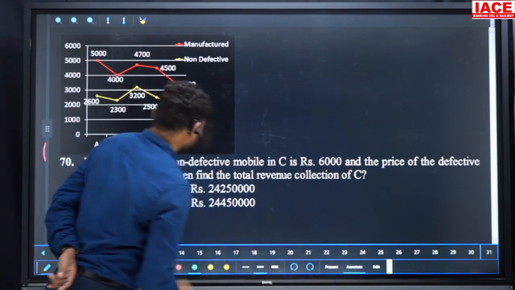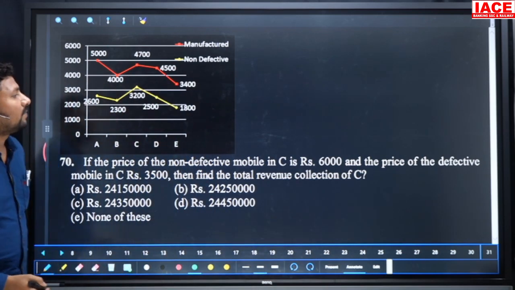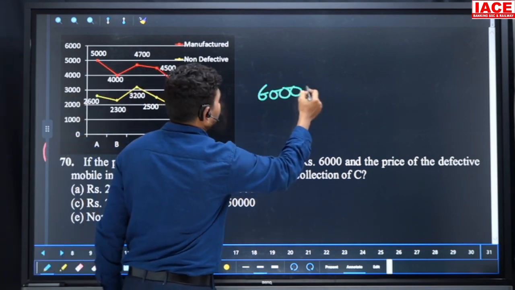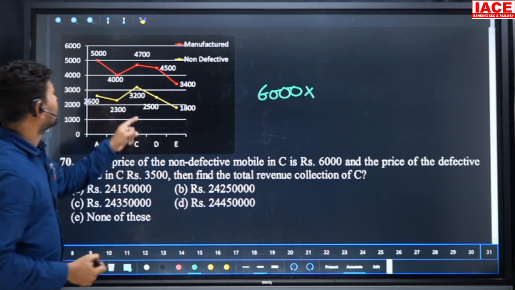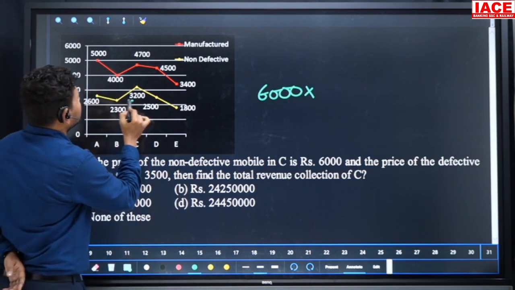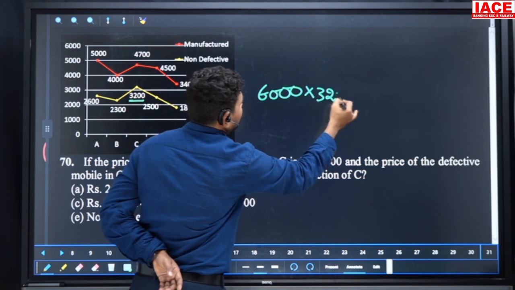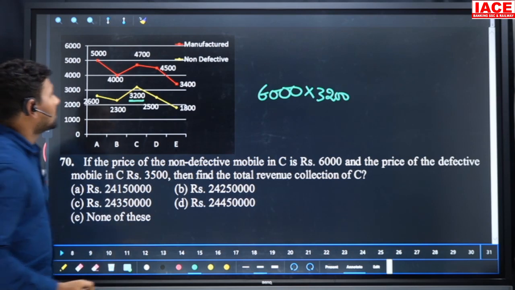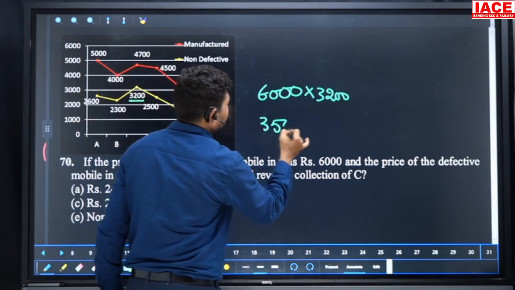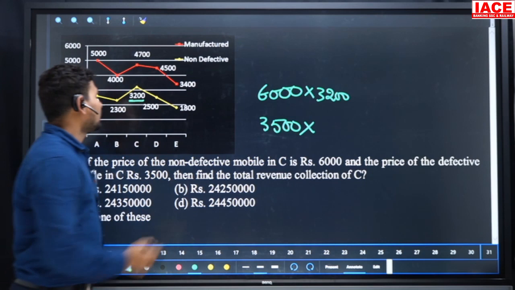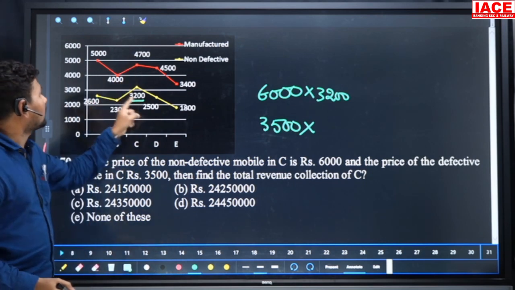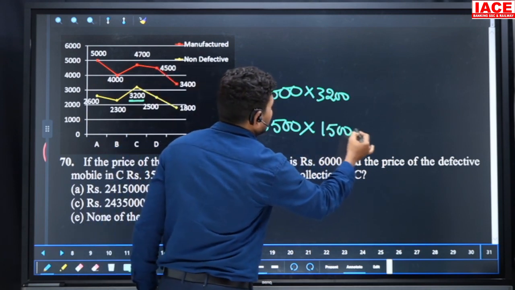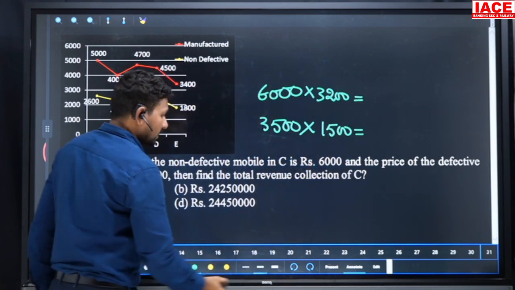Next, if the price of a non-defective mobile in C is 6000, the non-defective mobile count in C is 3200. So 3200 mobiles are there, and the price of a defective mobile in C is 3500, into the number of defective mobiles in C. Here 4700 minus 3200 is equal to 1500. This value will be added to get the final answer.